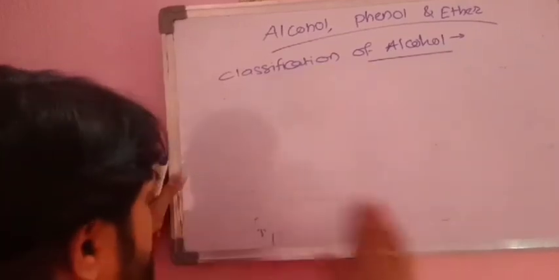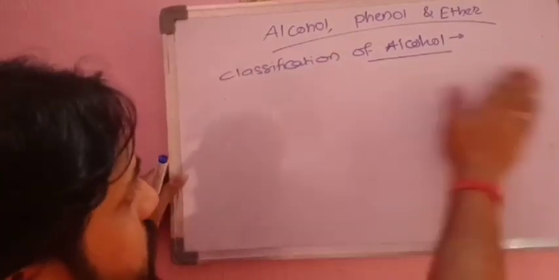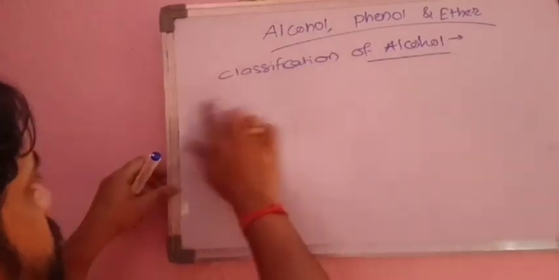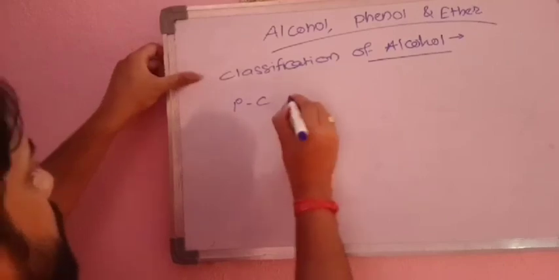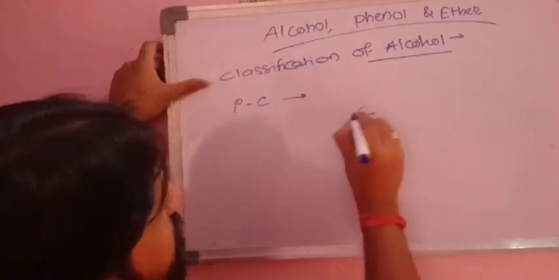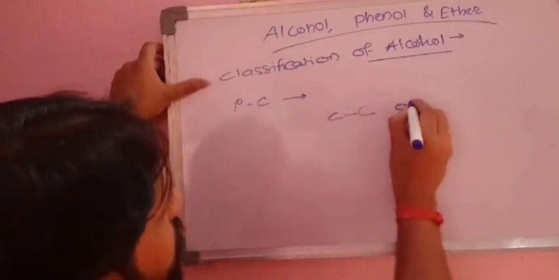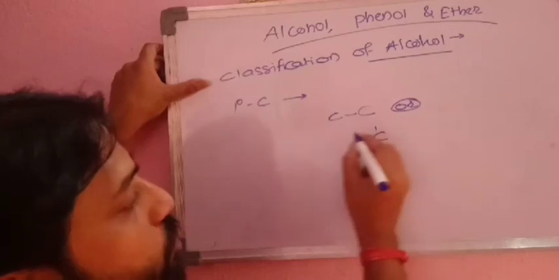We'll now try to revise that point which we studied in 11th class, that is the types of carbon atoms. Primary carbon is that carbon which is attached to only one other carbon atom, or which is single, means there is no carbon attached to it.